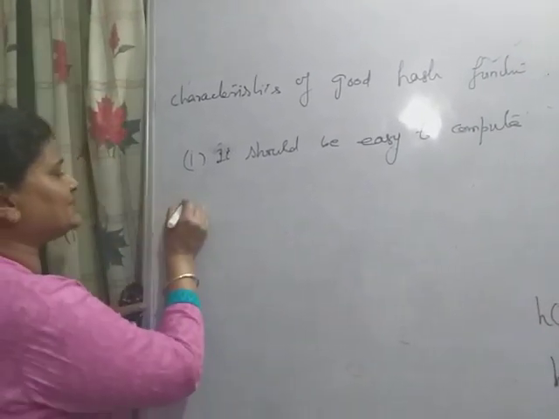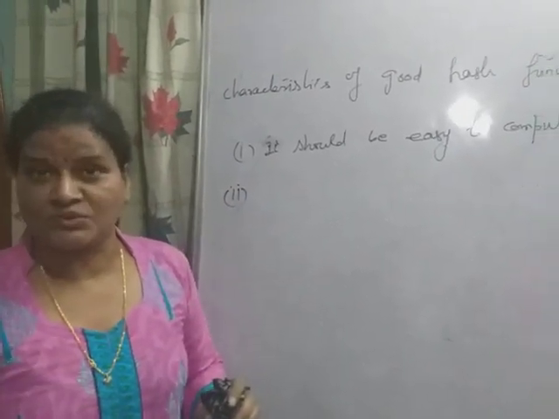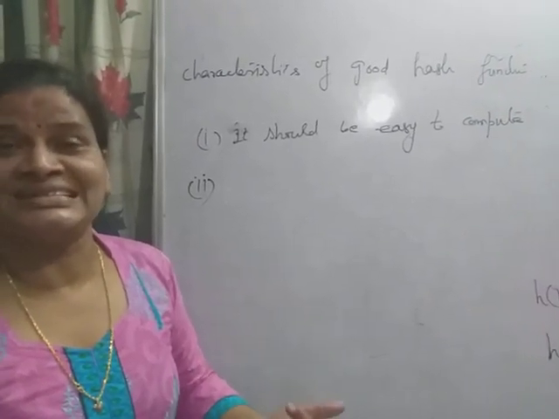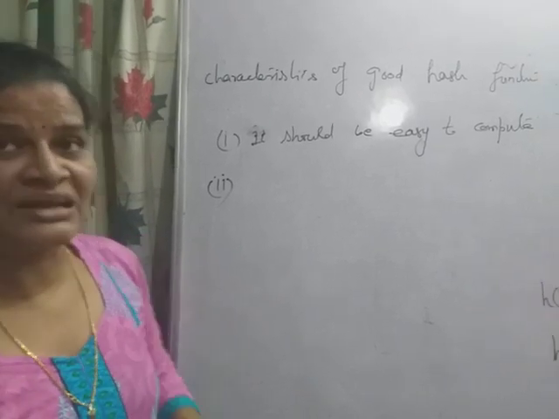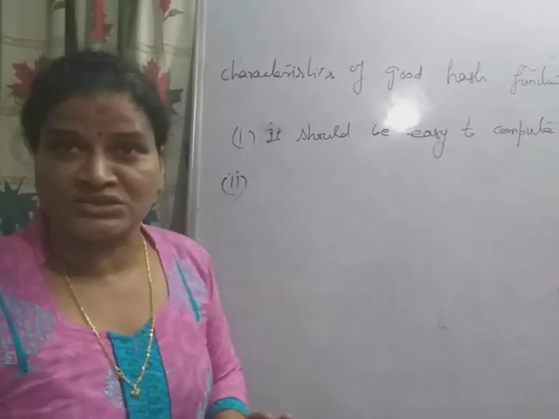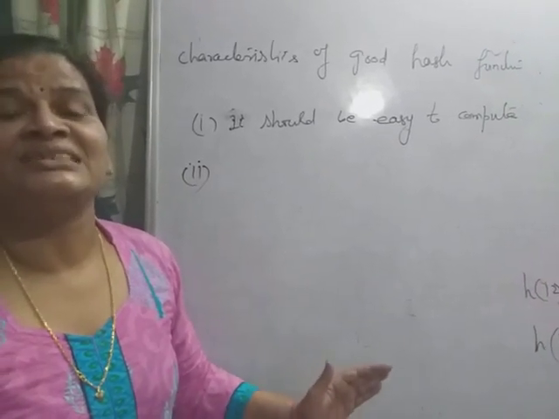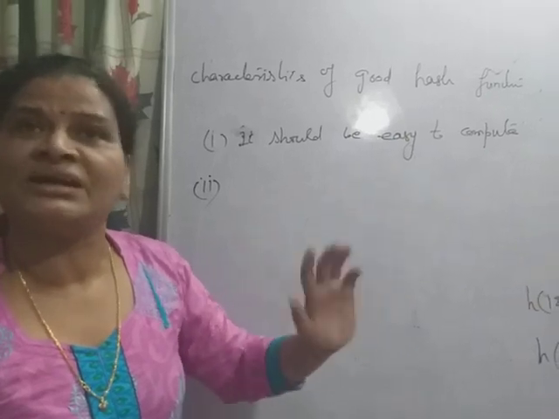And the second is we have to minimize the collision. Collision means, as far as possible, two different keys should generate two different addresses. But 100% collision resolution is not possible, as the size of the keys or the data set is very large as compared to the size of the table.